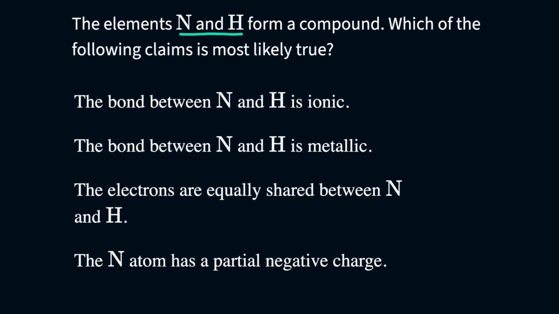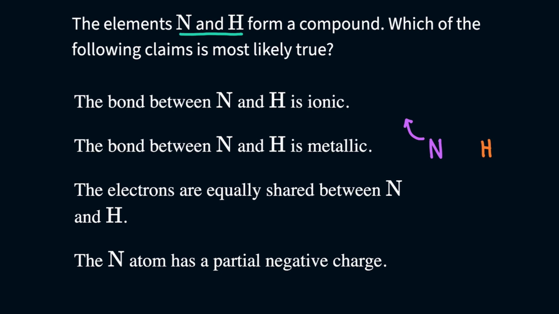Okay, so we're just talking about basically a nitrogen and hydrogen bond. Now, it does not matter if we can draw the correct Lewis structure or any type of structure for this. We're just talking about the properties between nitrogen and hydrogen. The first thing that I would do is put nitrogen and hydrogen into their nonmetal, metal, and metalloid categories, right? Knowing where they are on the periodic table, that should be the review for this.